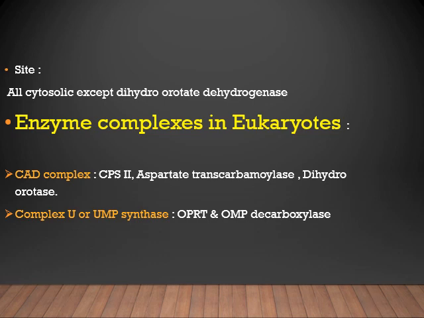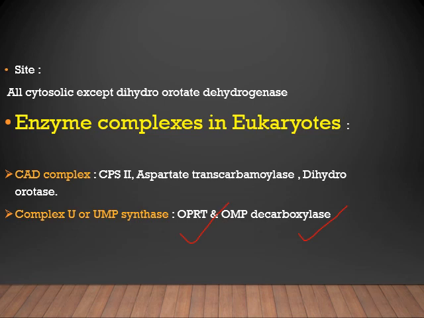Then there is complex U, also known as UMP synthase, which is responsible for UMP synthesis and includes two enzymes, orotate phosphoribosyl transferase (OPRTase) and OMP decarboxylase.